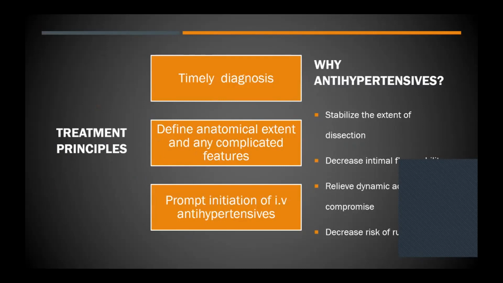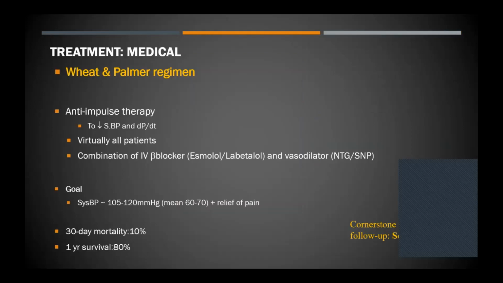So why antihypertensives? It basically stabilizes the ongoing dissection. It reduces the flap mobility. And in that way, it also relieves a component of the dynamic obstruction to distal branches. And of course, it can also decrease the risk of rupture. So this medical therapy is also known as the Wheat-Palmer regimen or anti-impulse therapy.